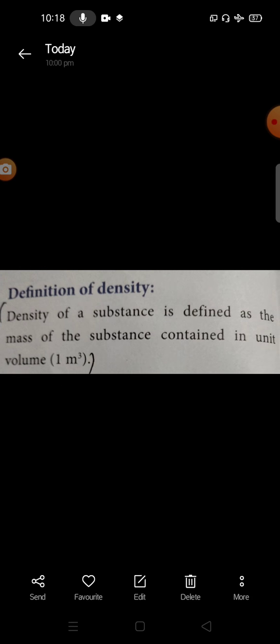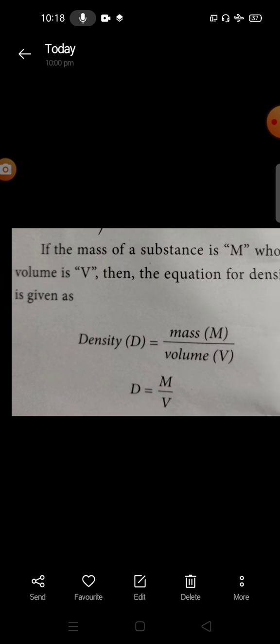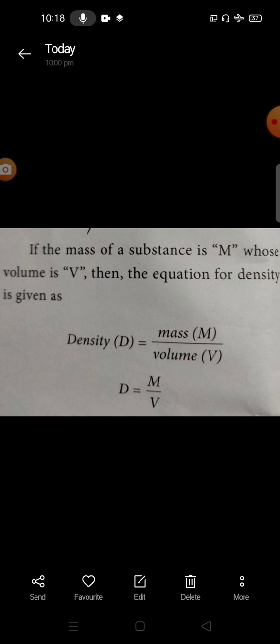What is density? Density of a substance is defined as the mass of the substance contained in unit volume. If the mass of the substance is m, whose volume is v, then the equation for the density is mass by volume, that is m by v.